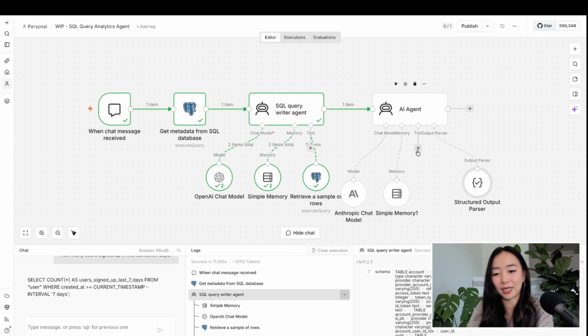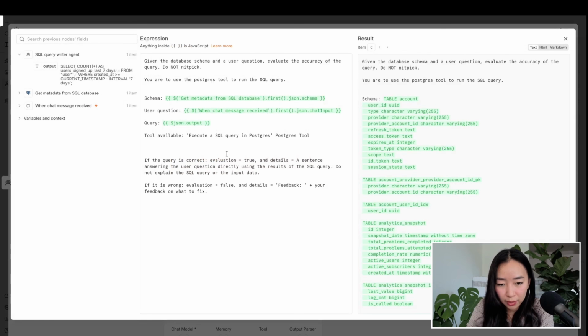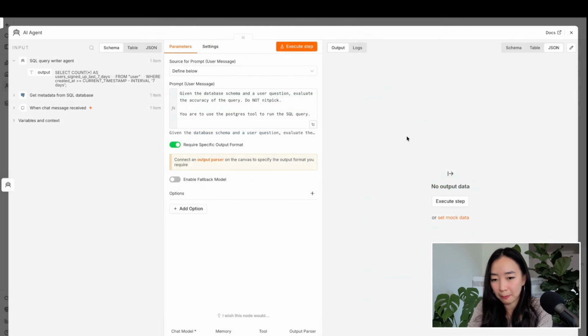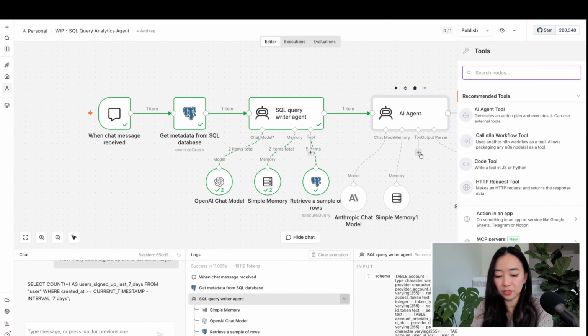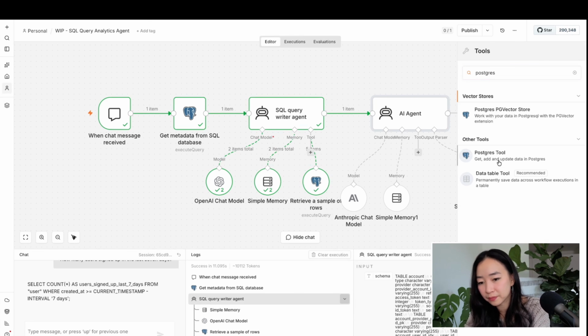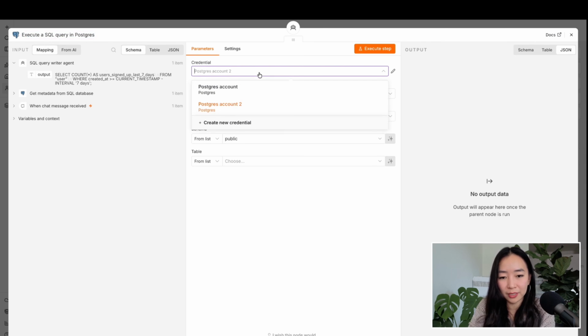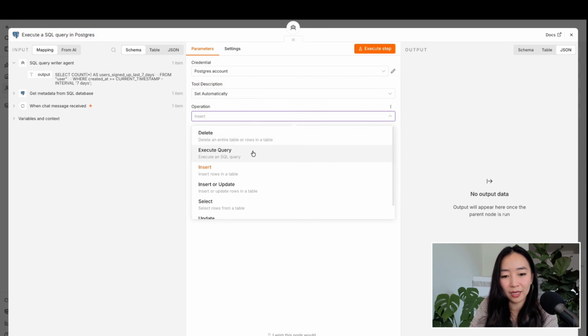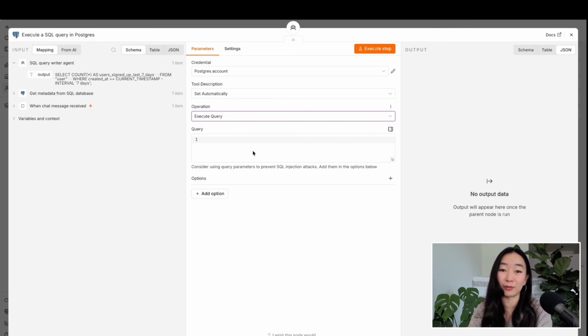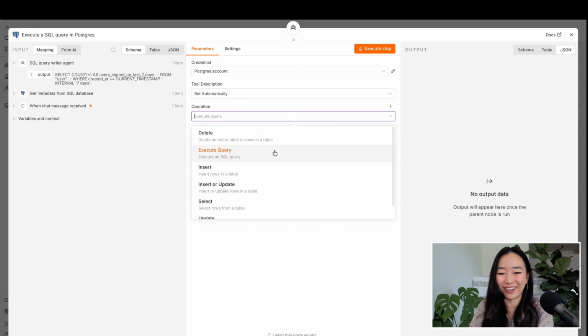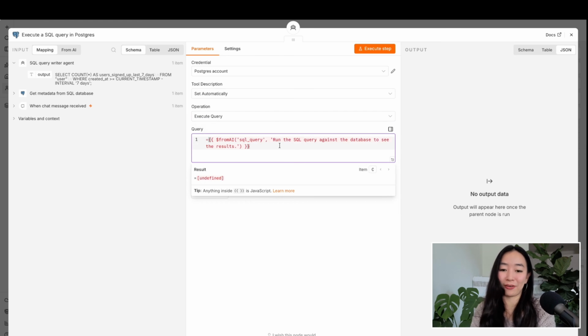Now we're going to put in our tool, and just let me get the name of the tool real quick. We wanted it to be called execute a SQL query in Postgres. So we'll search for the Postgres tool. Go ahead and rename this real quick and make sure I'm connected to the right Postgres account, and we're going to use the execute query option again. Similar to before, we're going to use a long convoluted formula. Again, I don't really understand it, but I'll copy and paste that in.